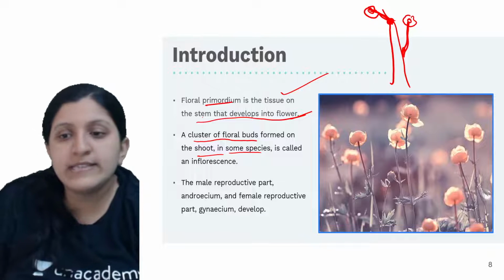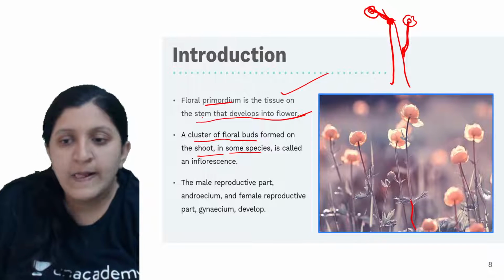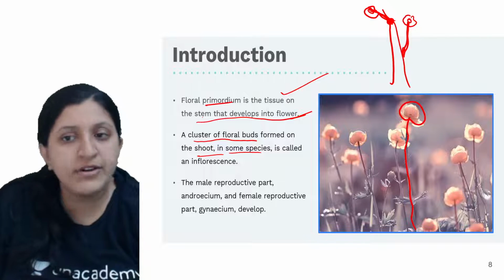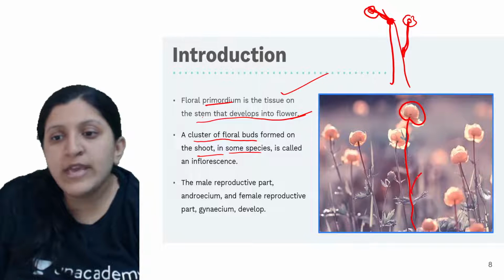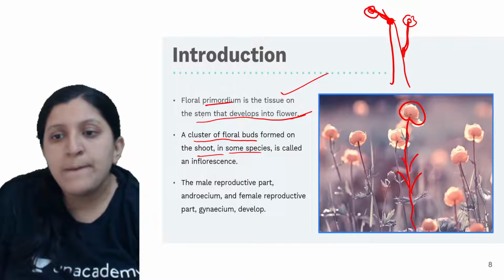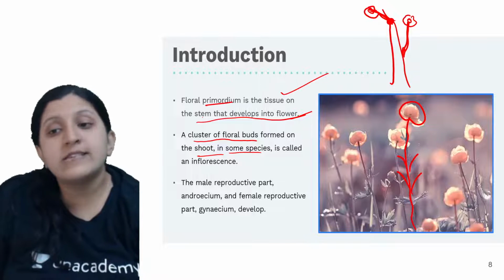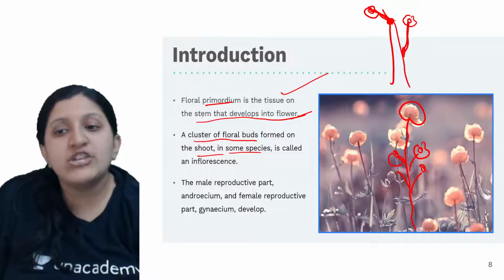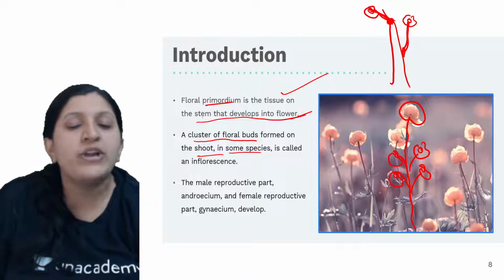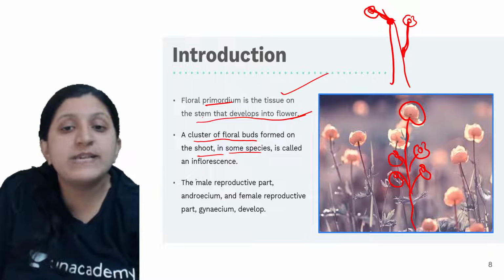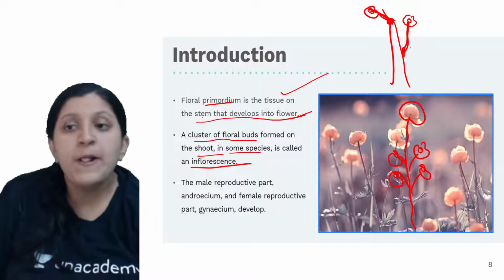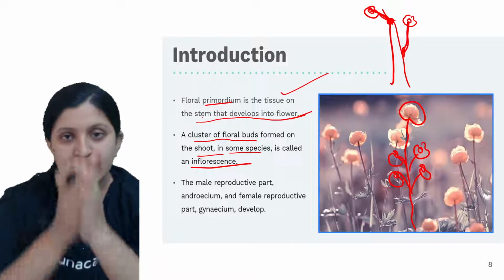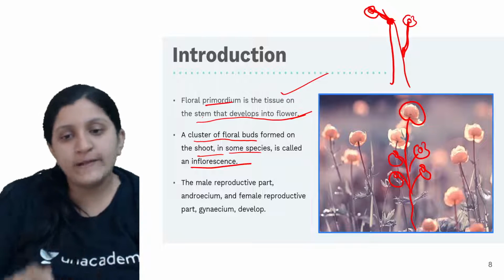Now you can see this is basically a modified stem, and here is the flower over here, and you can see the branches, and in certain cases you can even see the flower. When you see many flowers like this, that is basically an inflorescence, where a number of flowers are arranged on a common floral axis. So one floral axis will be there.